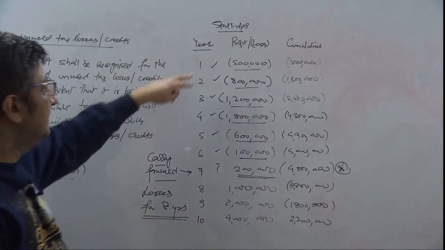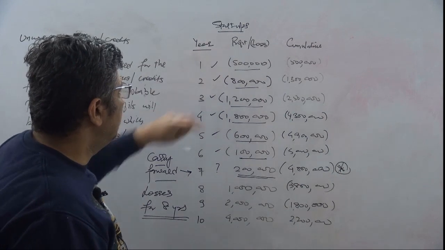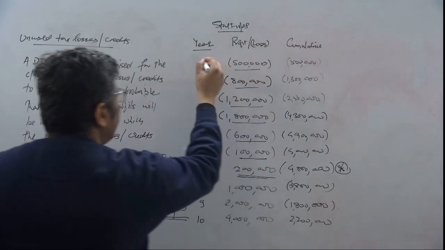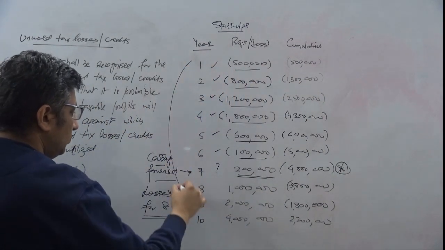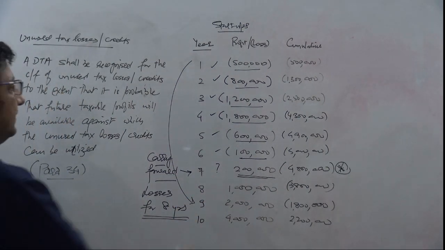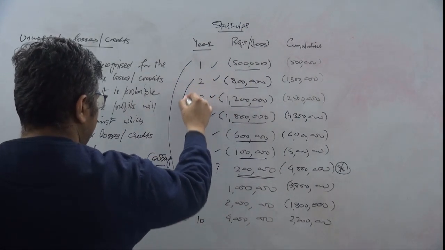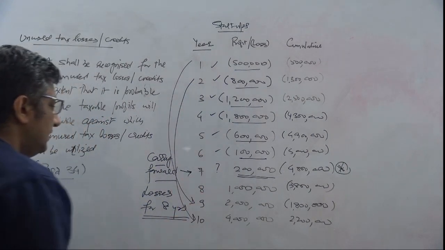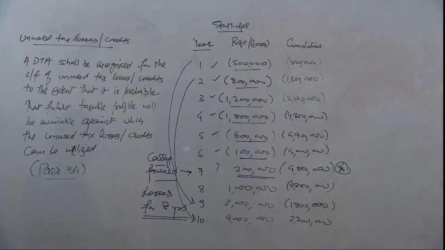It means that this 500,000 can be carried forward up to the 9th year profits. This 800,000 can be carried forward for up to year 10, and that is the whole calculation that we have got.